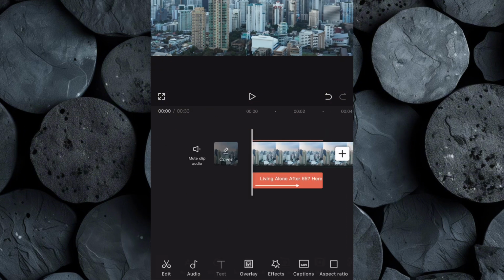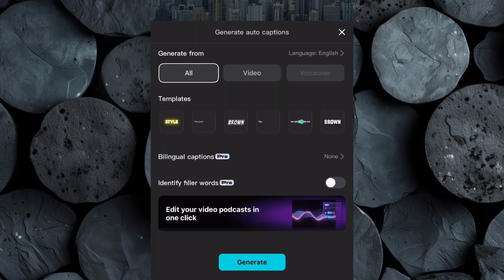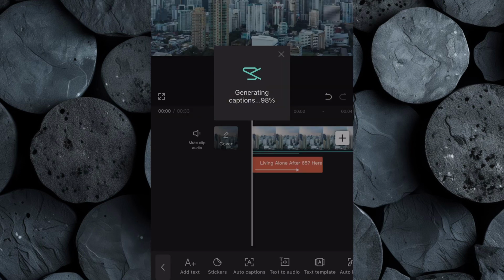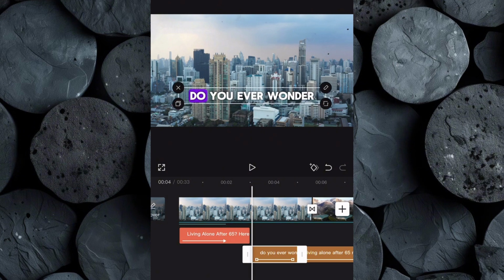To make the video more viewer-friendly, let's add captions. Click on Text and select Auto Captions. Then select a caption template that fits the style of the video and click Generate. CapCut will automatically create captions for your narration. Once the captions appear, position and resize the text so it's clearly visible to viewers.